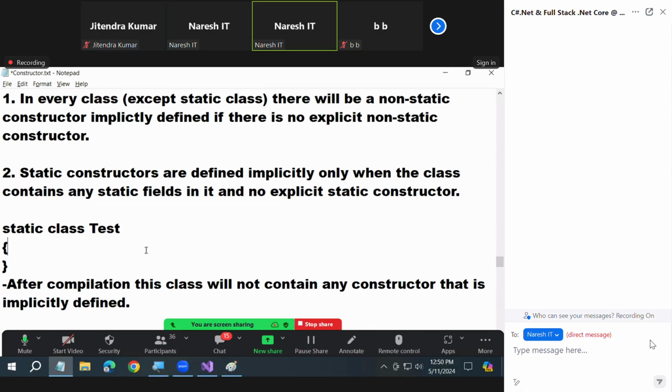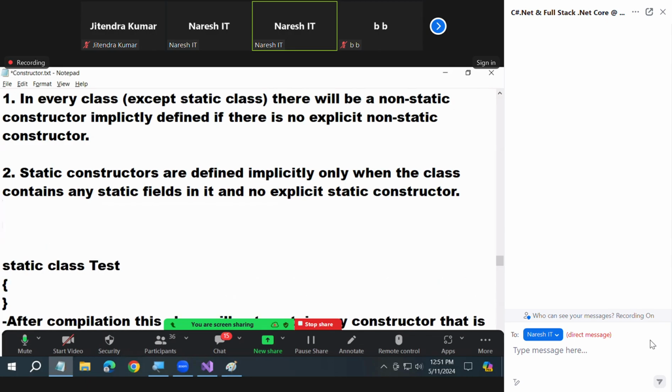When everything is static, why do you need a non-static constructor in it? Why, sir? Non-static constructor is required for instance creation. Am I correct? When everything is static, why do I need an instance now? Required or not required? Not required now. That is the reason why it will not contain any constructor implicitly defined.